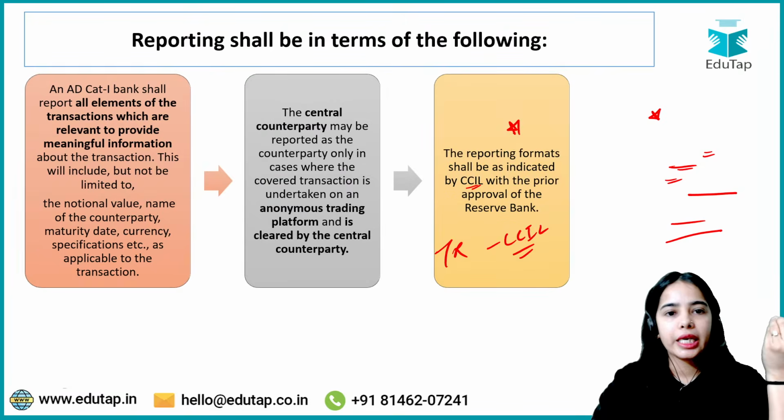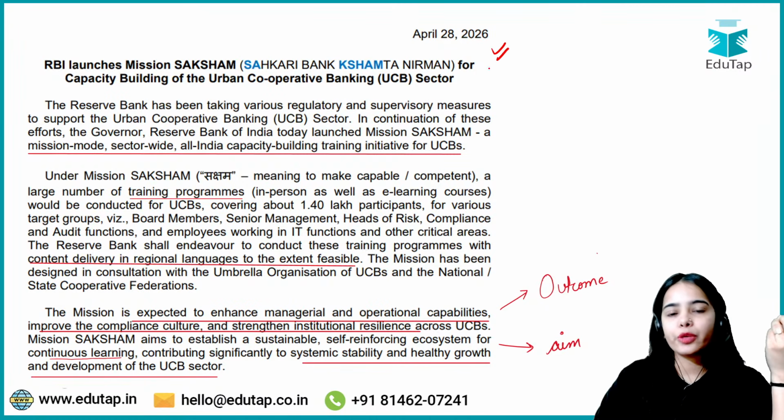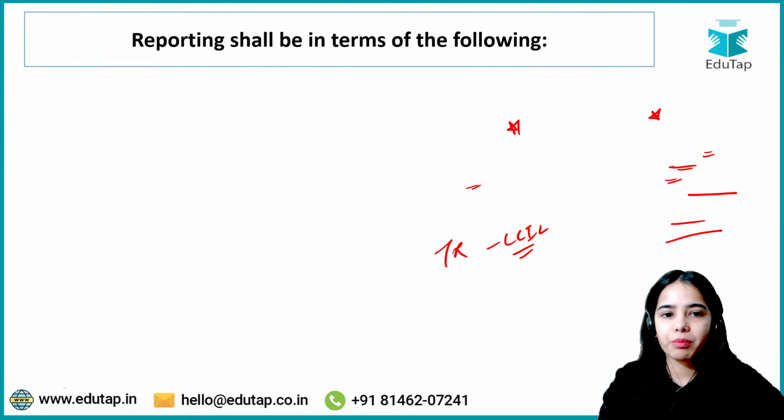Now, coming to the next article: on April 28, 2026, the RBI has launched Mission Saksham. Okay. Any confusion, anyone, in the previous article? This we have completed.